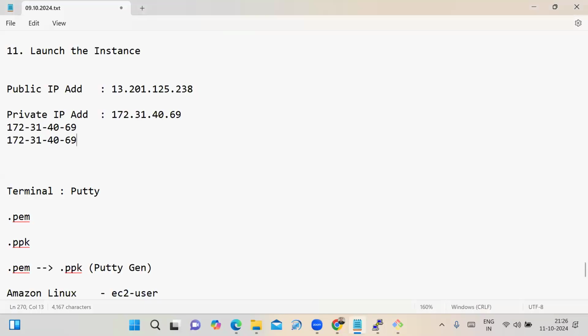That is today's session. I explored how to launch and connect the Linux server. Today is the last demo session.